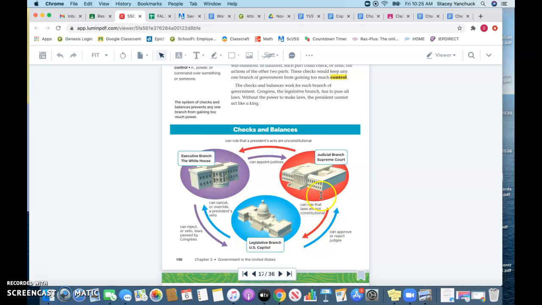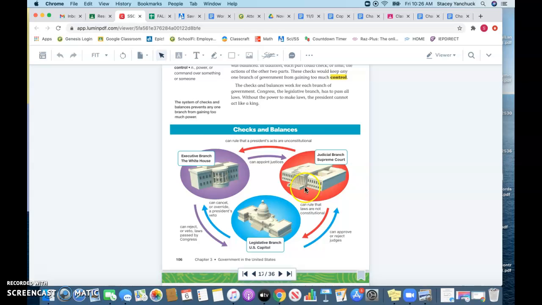And then they can also rule that laws are unconstitutional. So any laws that are created by the legislative branch, they can say, nope, unconstitutional. They check to see if all those laws are supported by our Constitution.